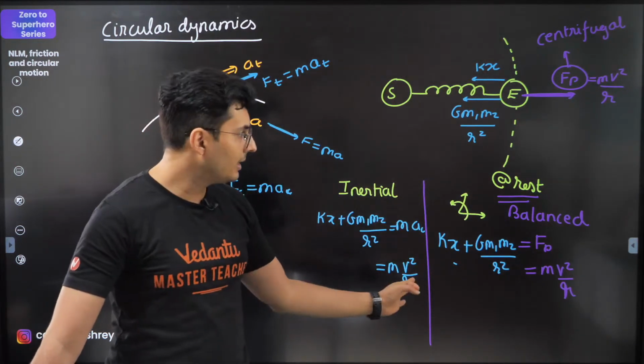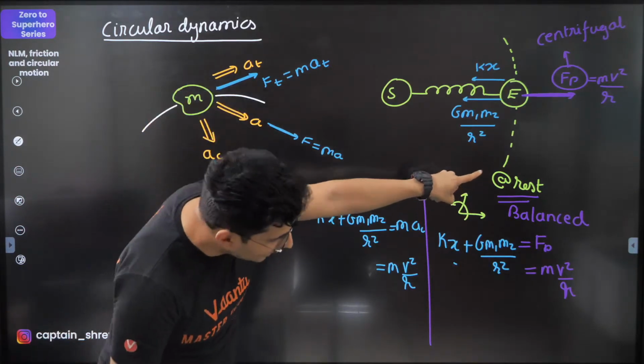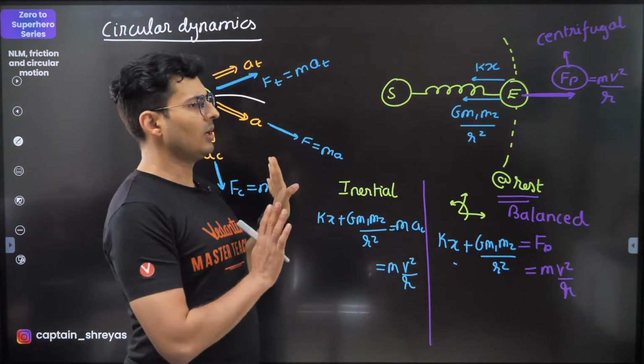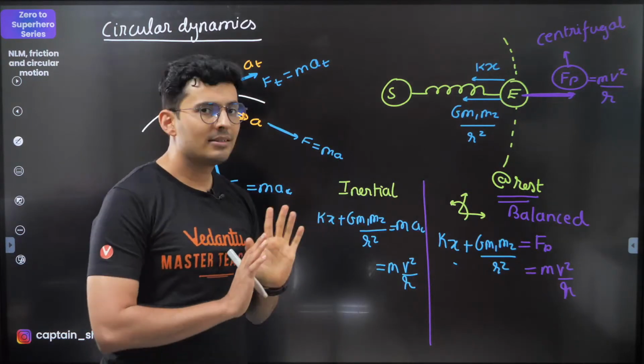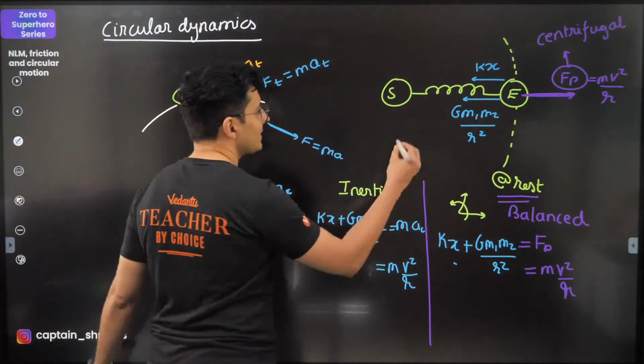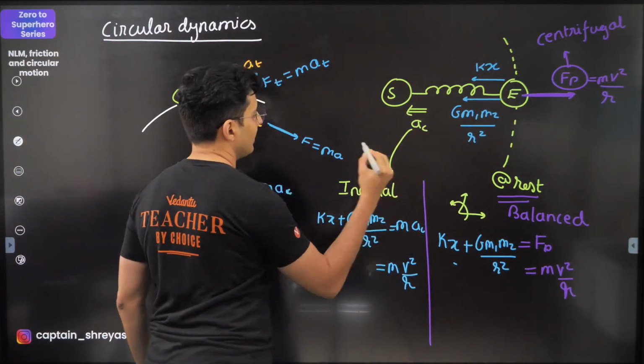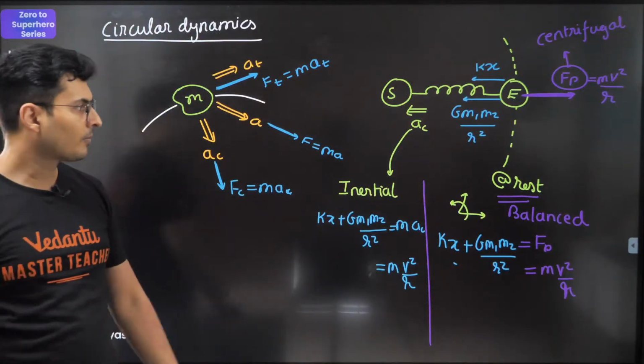Understood? Clarity? So in a rotating frame, the centrifugal force comes, if you're rotating with it. If you're not rotating, if you're outside, acceleration comes. That is the only difference. So keep this in mind. This will come only in an inertial frame, not in a non-inertial frame.